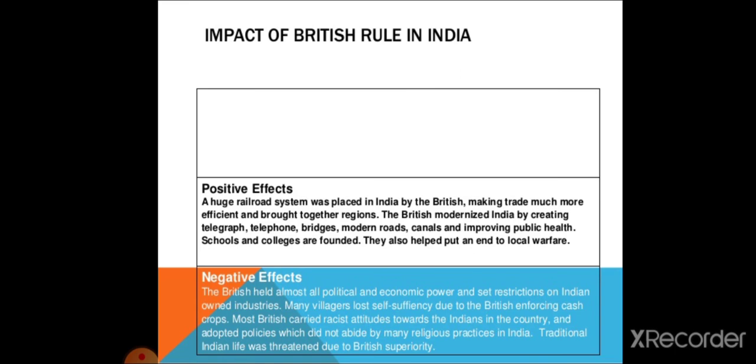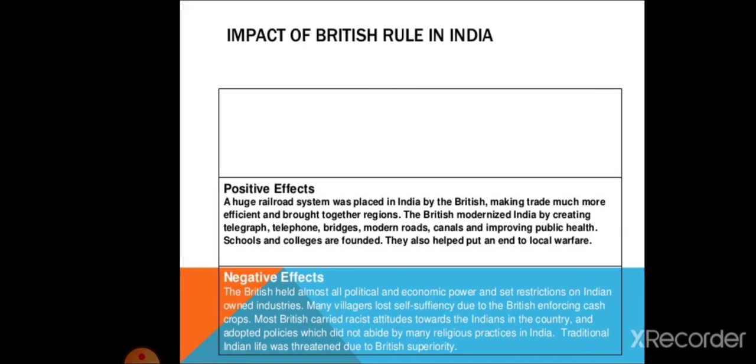Negative effects. The British held almost all political and economic power and set restrictions on India-owned industries. Many villagers lost self-sufficiency due to the British enforcing cash crops. Most British carried racist attitudes toward the Indians in the country and adopted policies which did not abide by many religious practices in India. Traditional Indian life was threatened due to British superiority.